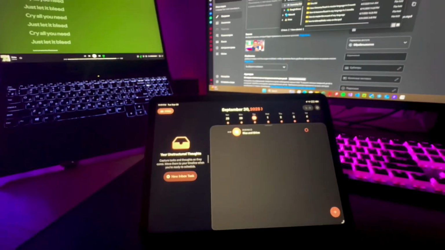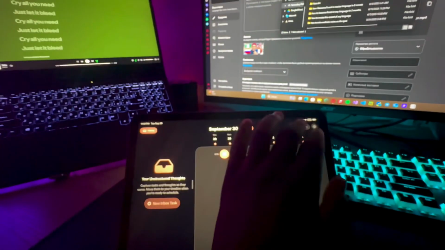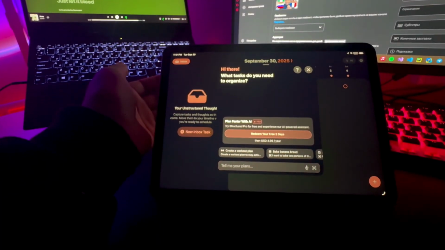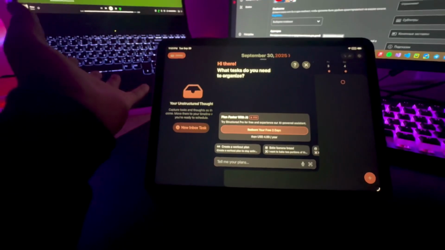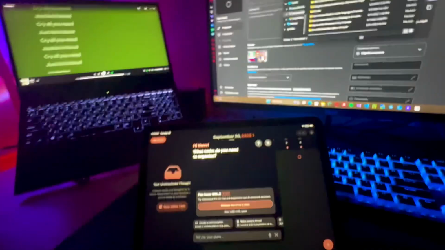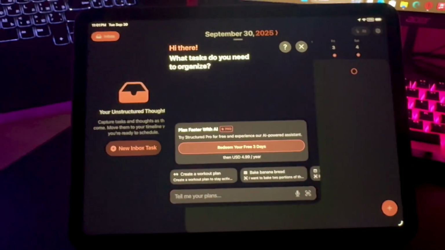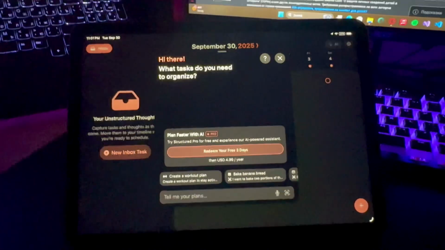Oh, Structured is now open. Let's talk a little bit about it. So one thing I like about this application is this feature right here in the corner. It's an AI chatbot that helps you plan your day. So you can literally talk to it and just mention things like, oh, this is what I want to do tomorrow at 5 p.m., this is what I want to do at this and that. It's very nice. I really like that about it.